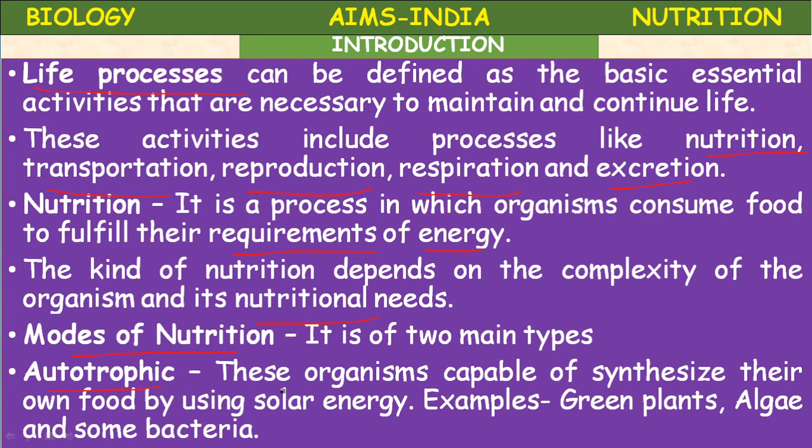Autotrophic nutrition. These organisms are capable of synthesizing their own food. They synthesize their own food by using solar energy, for example green plants, algae, and some bacteria. That's why they are called autotrophs, and the nutrition is called autotrophic nutrition.